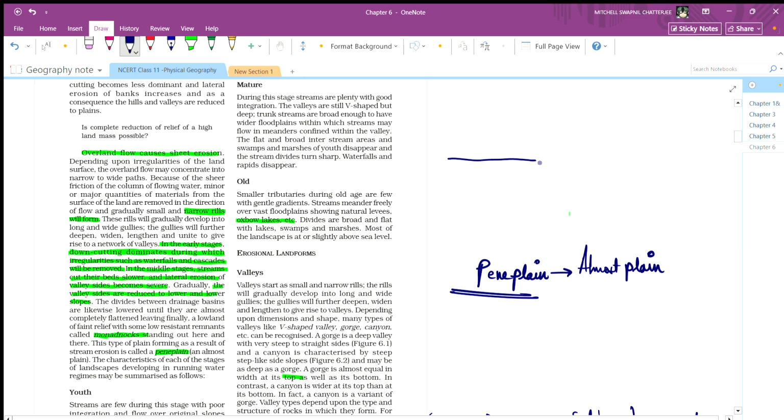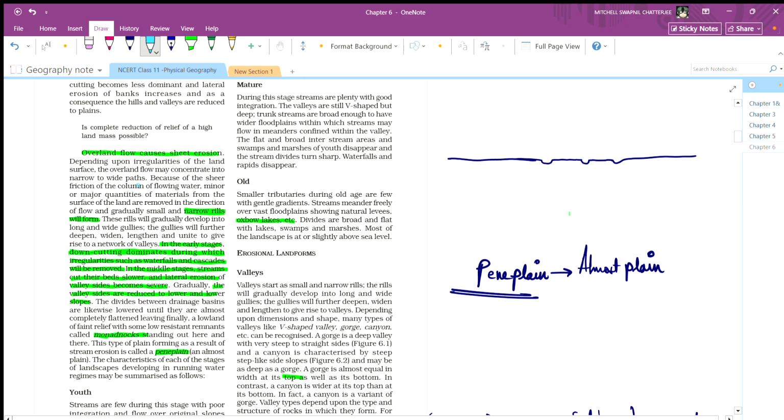So it is saying that the narrow rills are like small kind of holes on the surface. The land masses are removed in the direction of flow, and gradually small and narrow rills will form.